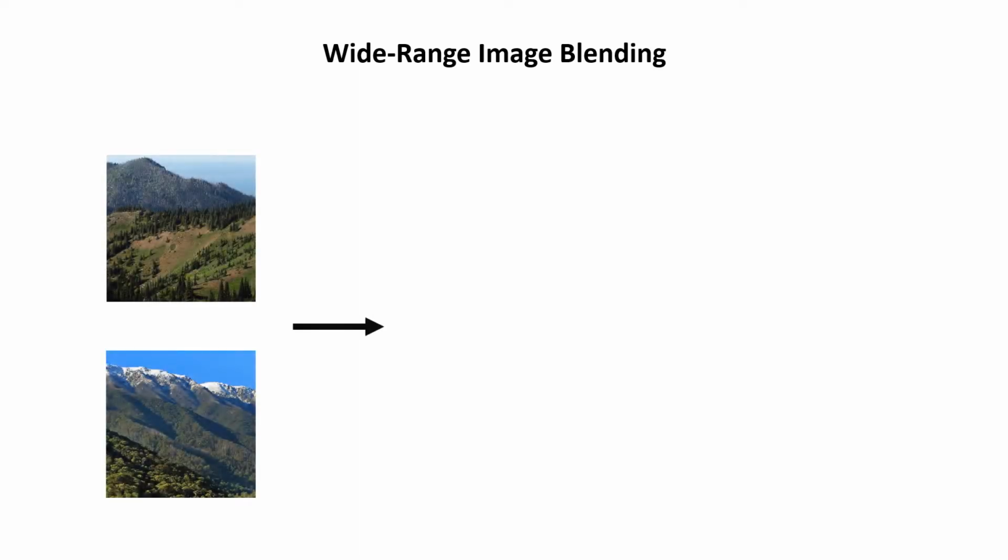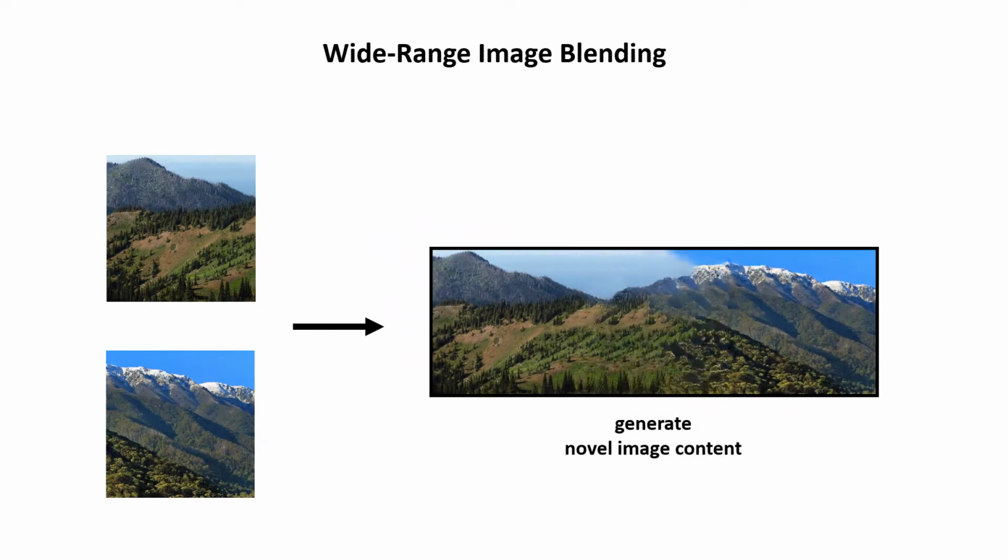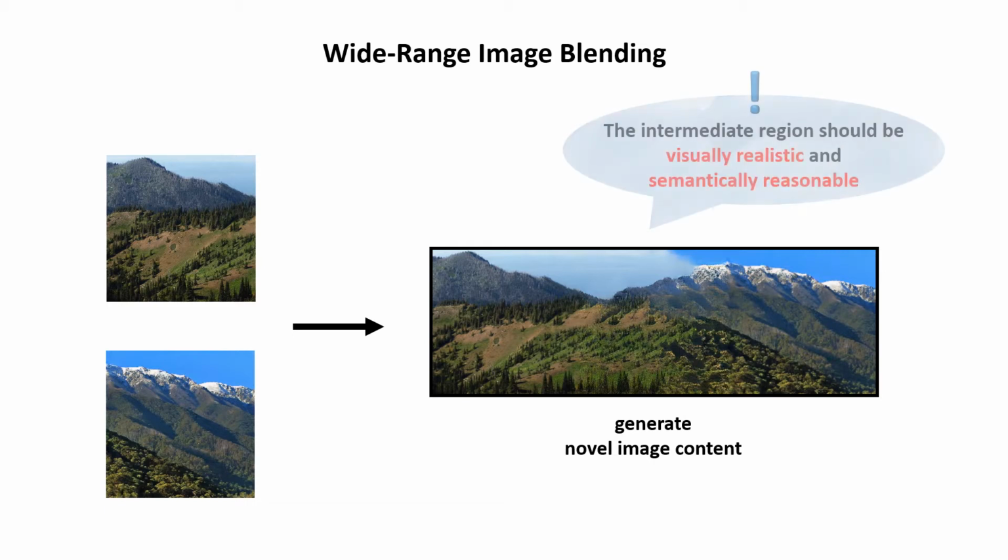In this paper, we propose a new problem scenario in image processing, wide-range image blending, which aims to smoothly merge two different images into a panorama by generating novel image content for the intermediate region between them. The main challenge of wide-range image blending lies in the requirement that the generated content for the intermediate region should be not only visually realistic, but also semantically reasonable to achieve seamless transition from one input photo to another.